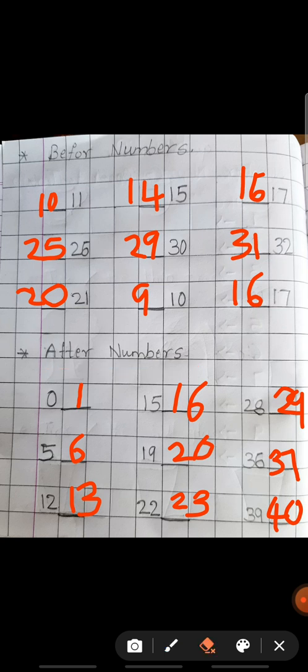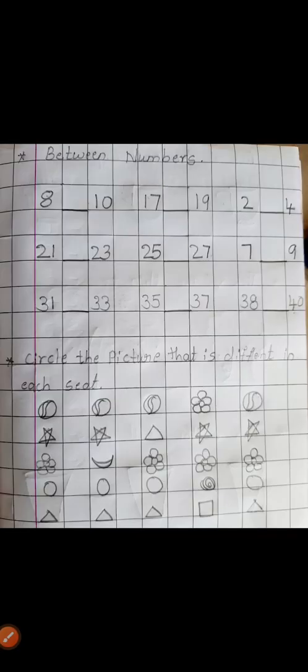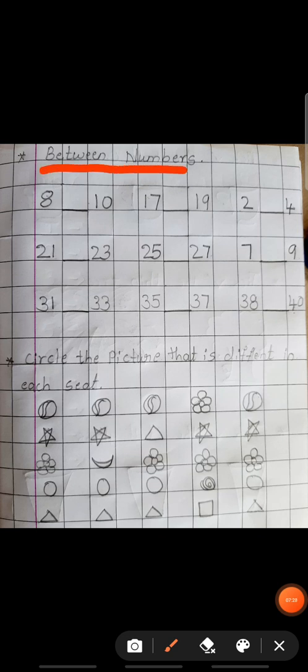Okay, children? Next, between numbers we will write. What comes between 8 and 10? 9. What comes between 21 and 23? 22.